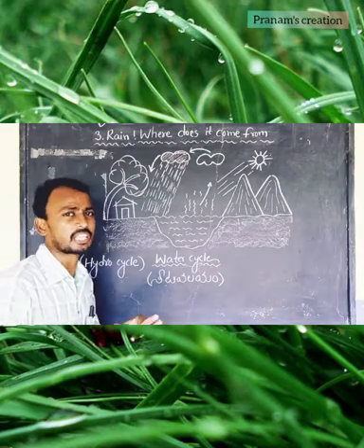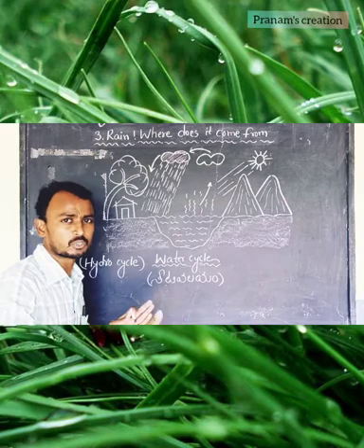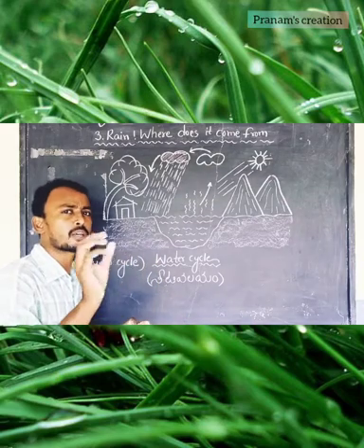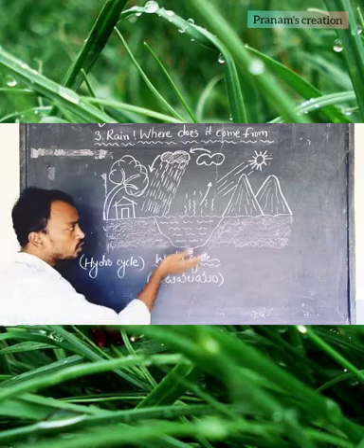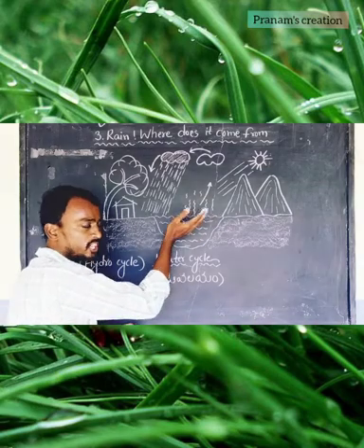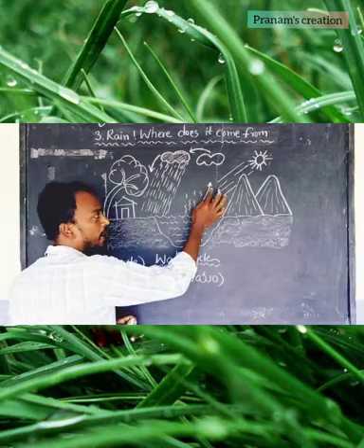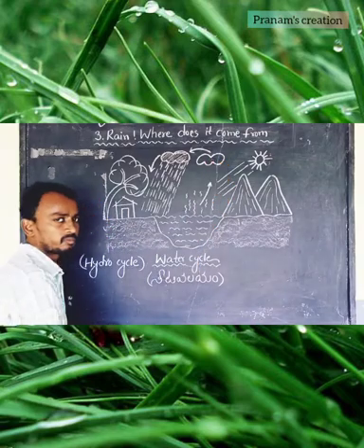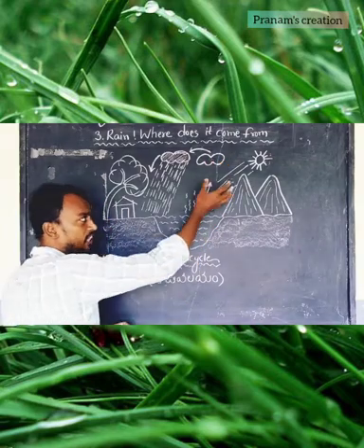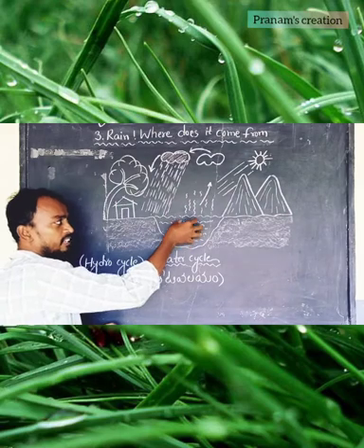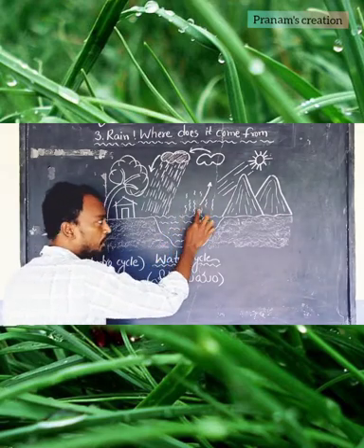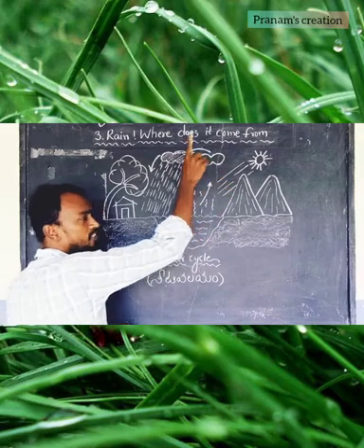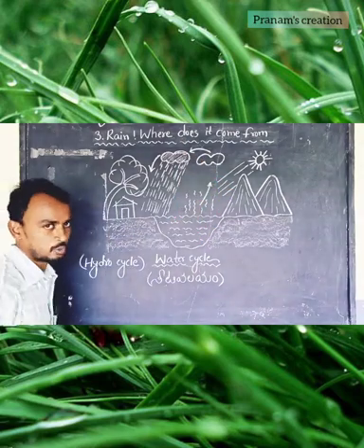Equal to the air we can say. Water also equal to the air. In that air there will be some moisture, some amount of water droplets. So those water droplets and moisture rise up and go to the sky side. After it receives sunlight and gets heat, it produces water vapor. That water vapor rises up, goes to the sky and forms the clouds.